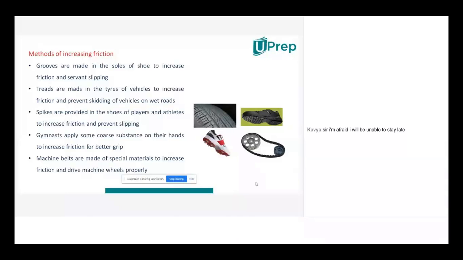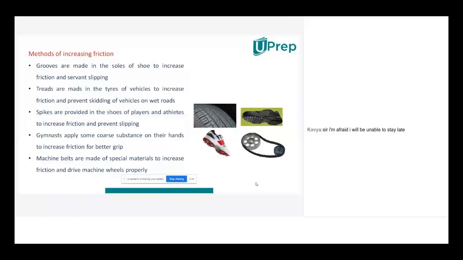Very good. So to increase the friction, definitely we have to increase the roughness, whatever irregularities are there.